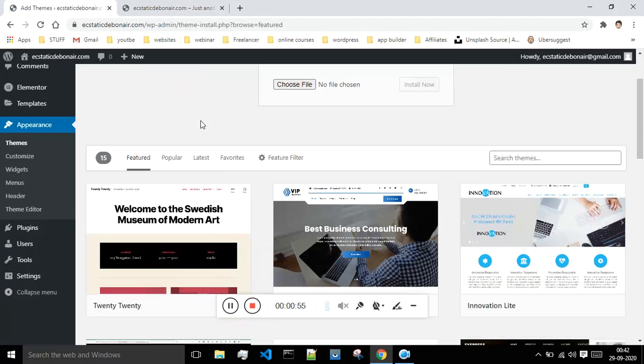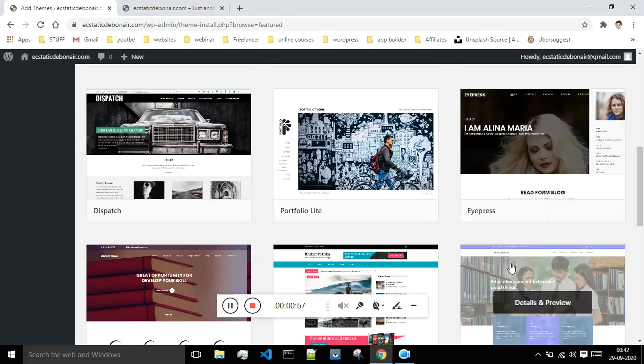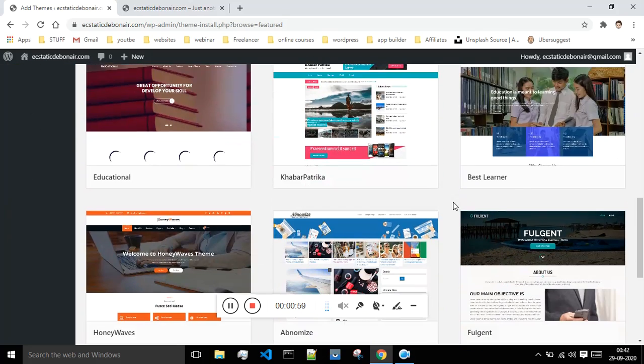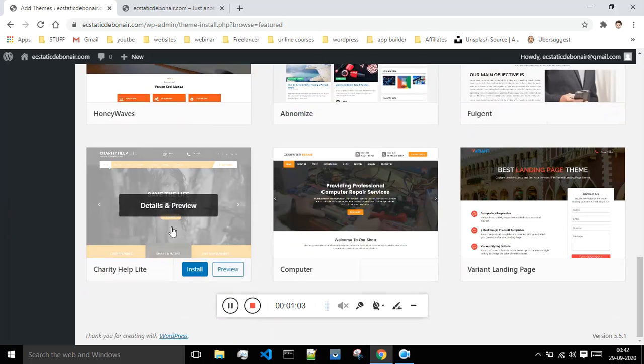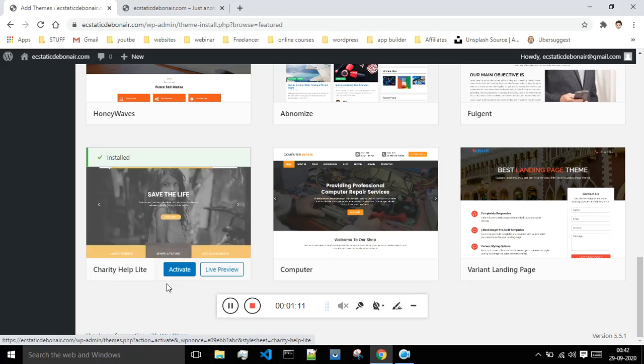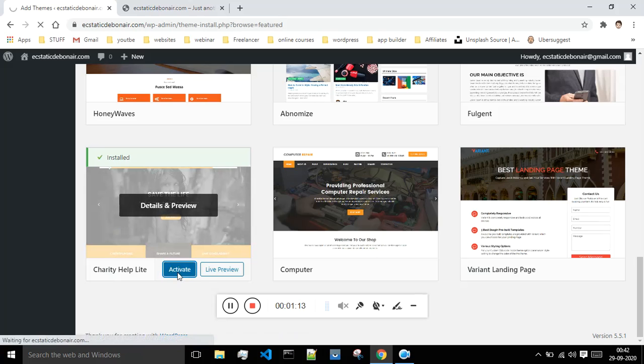But as of now I won't be doing that. I will be selecting one of the templates present over here. Let me see which one to choose. Okay, so I will go with this one. I will say install, and once the installation has been done, I have to activate it. So now I have to activate this theme,